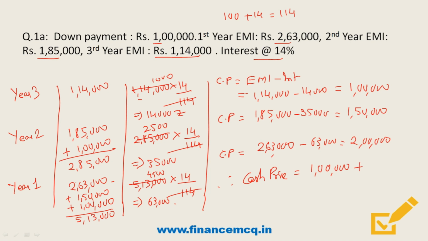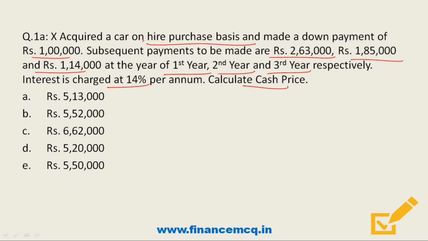So first year was 1 lakh plus 1,50,000 plus 2 lakh, and friends also remember that we have also paid a down payment of rupees 1 lakh in the year 1. So overall the cash purchase price is 5,50,000. So friends, the correct option was option E, that is 5,50,000 rupees.